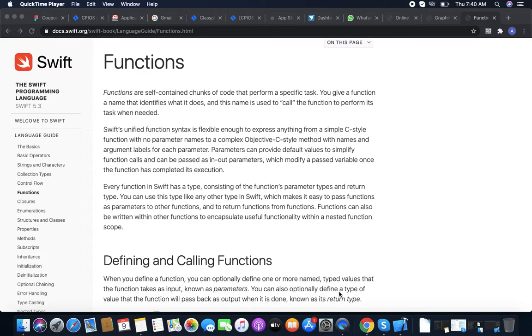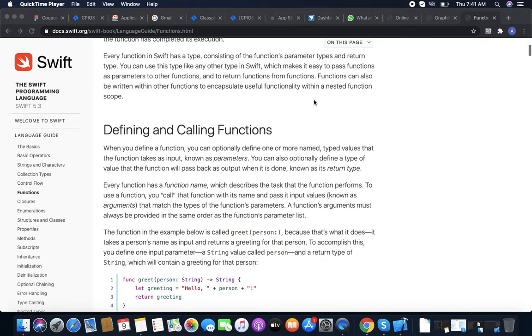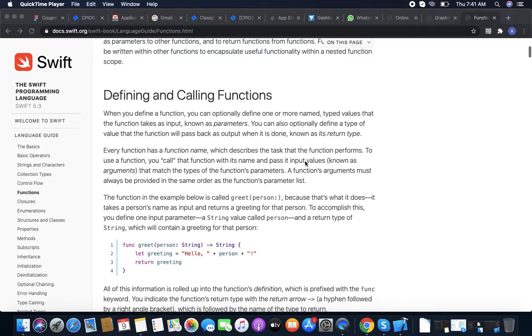About functions and closures. Functions are self-contained chunks of code that perform a specific task. So basically, we write a function to perform a specific task. We have some code in a block and we write it with a function. So first, defining and calling a function.